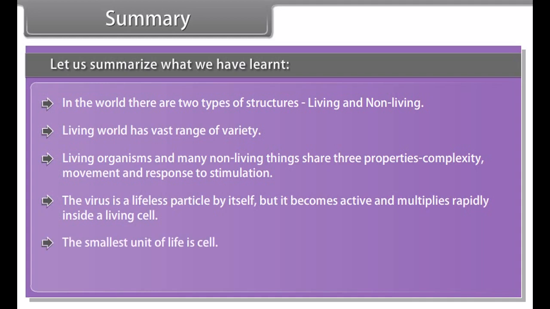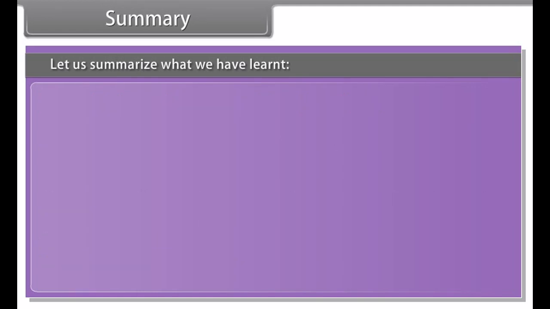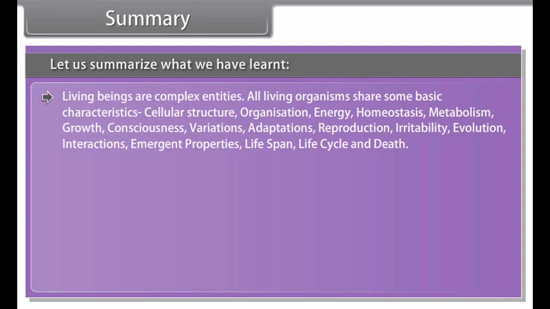The smallest unit of life is the cell, while the highest level of biological organization is the biosphere. Living beings are complex entities. All living organisms share some basic characteristics: cellular structure, organization, energy, homeostasis, metabolism, growth, consciousness, movements, variations, adaptations, reproduction, irritability, evolution, interactions, emergent properties, lifespan and life cycle, and death.